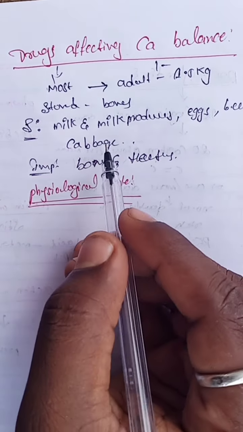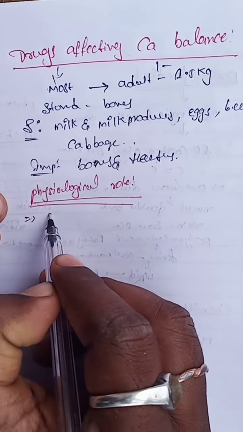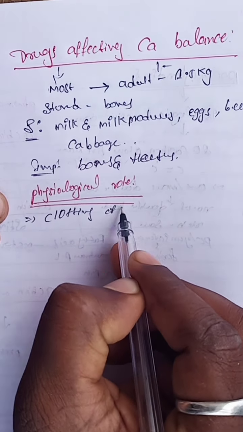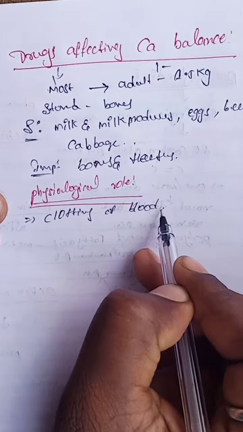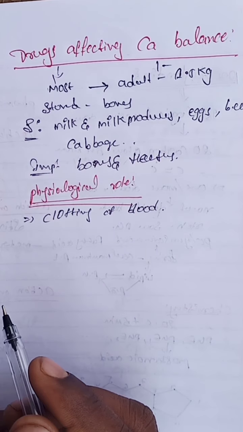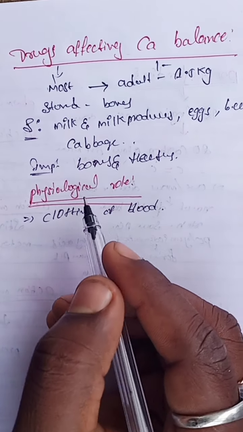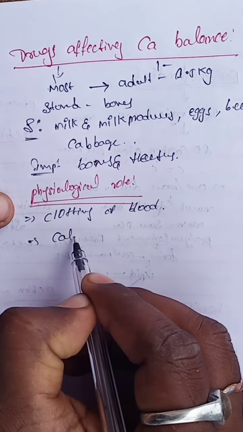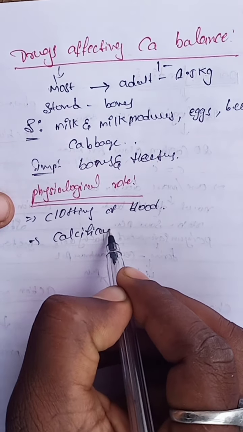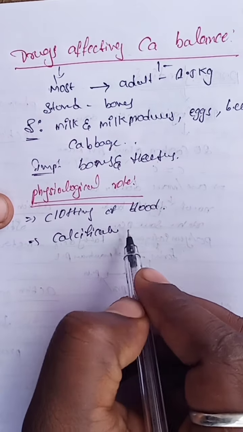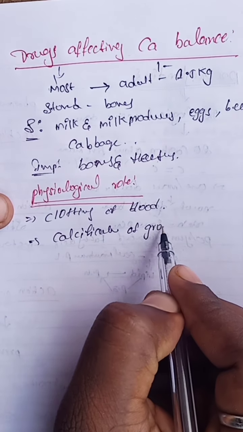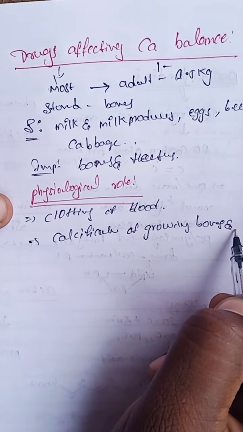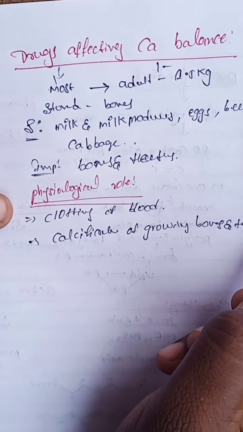Calcium is essential for the clotting of blood. And the next one, it is needed for the calcification of growing bones and teeth.